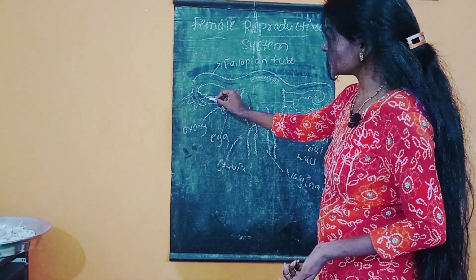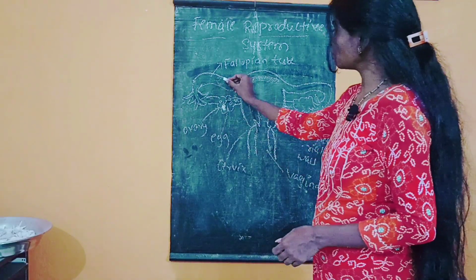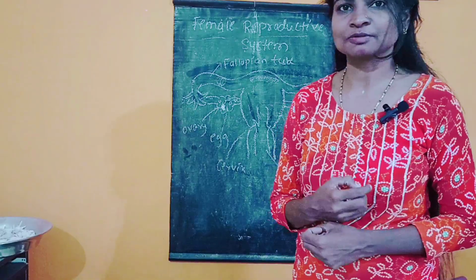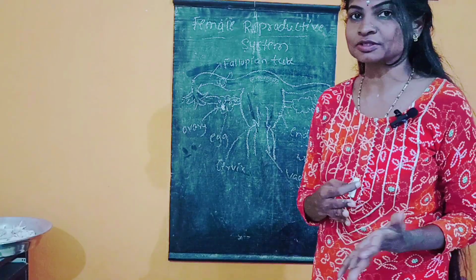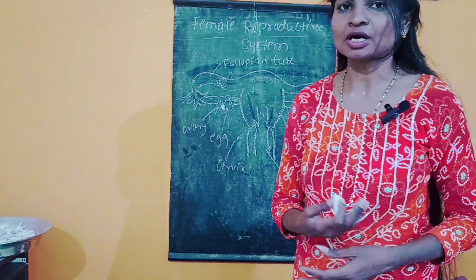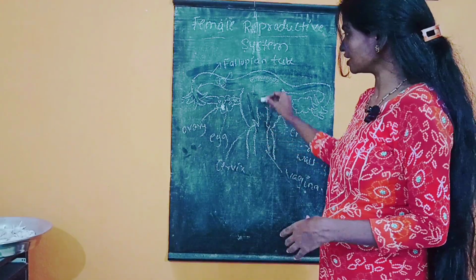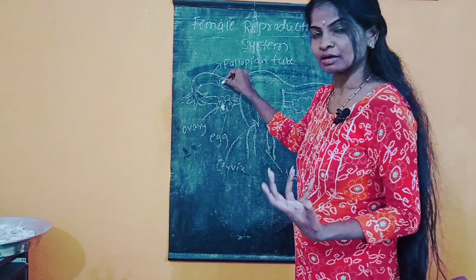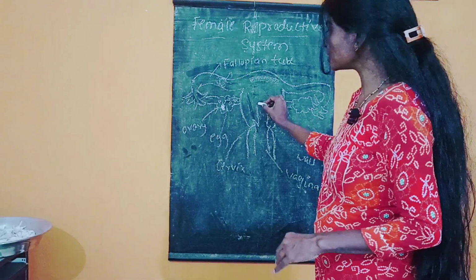After the ovulation, what happens? The egg is transferred into one of the tube-like structures called the fallopian tube. In this fallopian tube, the egg waits for 24 hours to get fertilized by the sperm. The lifespan of the egg is 24 hours. If during copulation or sexual intercourse the sperms enter the female body through the vagina, reach the fallopian tube and fuse with the egg, then fertilization takes place. If not, then that egg is transferred to the uterus.